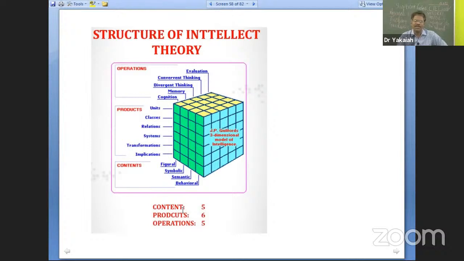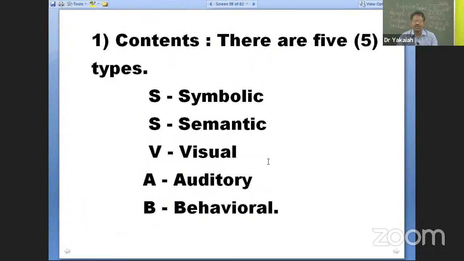How many contents? 5 types of contents. How many products? 6 types of products. And how many operations? 5 types of operations. When 5 types of operations are done on the 5 types of contents, 6 different products come out. 5 into 5 into 6: 5 fives are 25, 25 sixes are 150 specific factors that influence intelligence, according to Guilford.